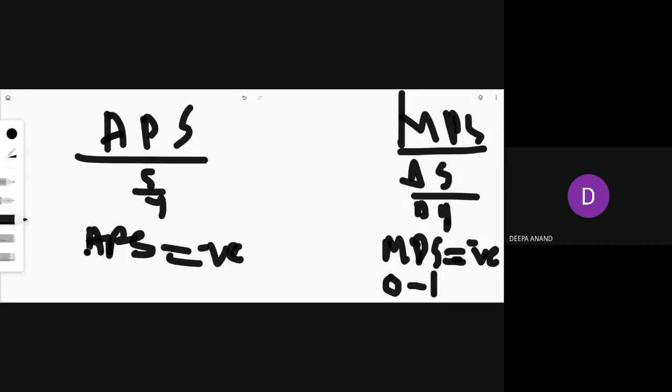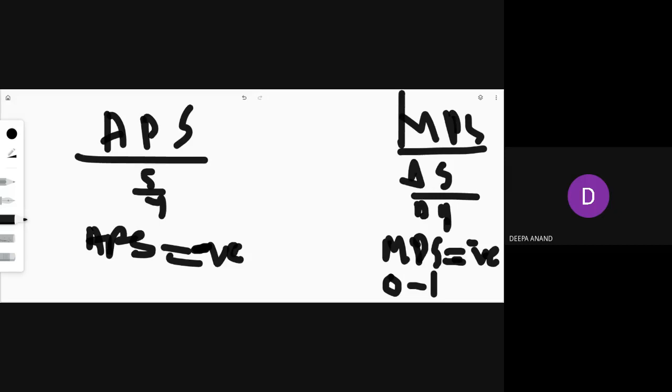So remember, APS can be negative. Why is APS negative? Because of dissaving. But MPS strictly talks about what you do with the increased income. Increased income is either consumed or saved. That's why it varies between 0 and 1. So these are the differences, and the formula is also different.